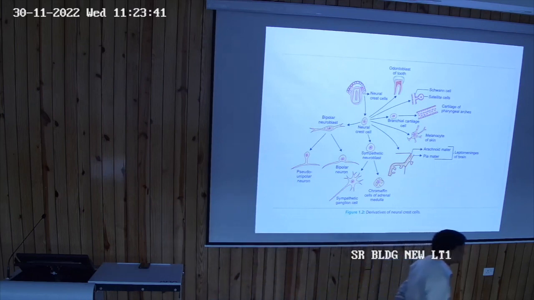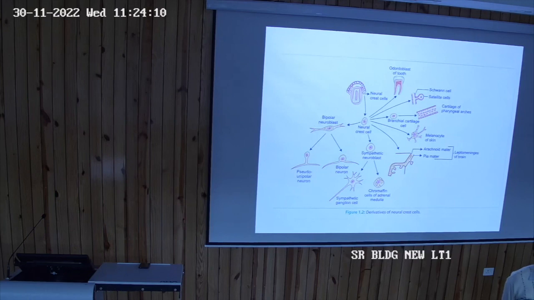The neurons are a fixed amount, and another important point is that neurons do not undergo mitosis. Mitotic division does not take place in the neurons. Because of that, if there is damage to the neurons, they will not regenerate.